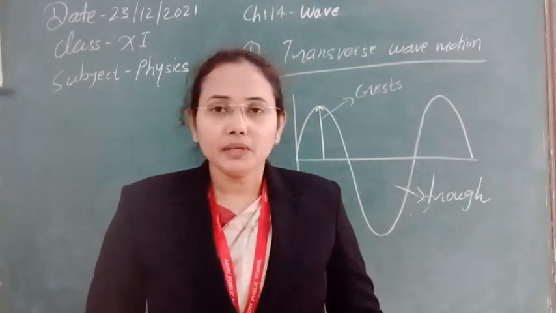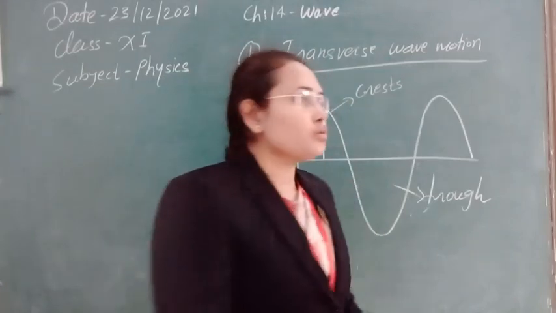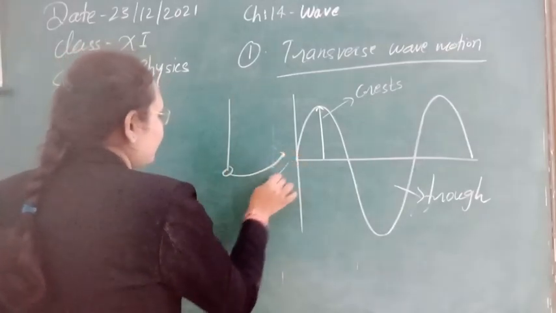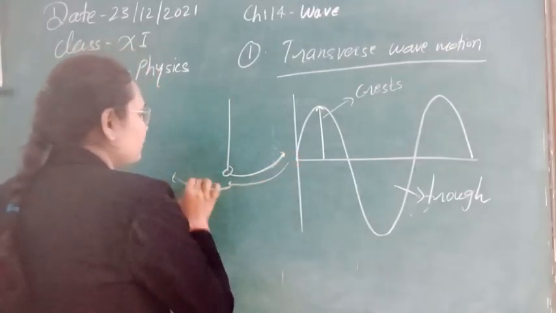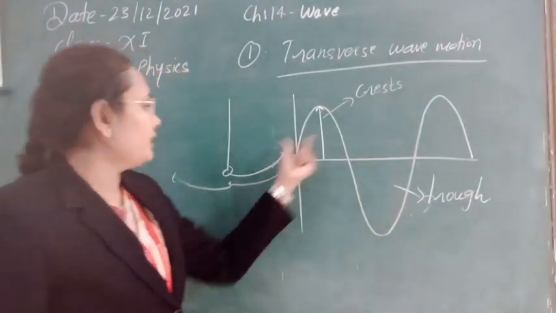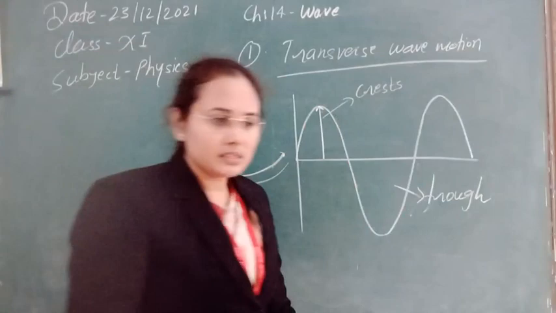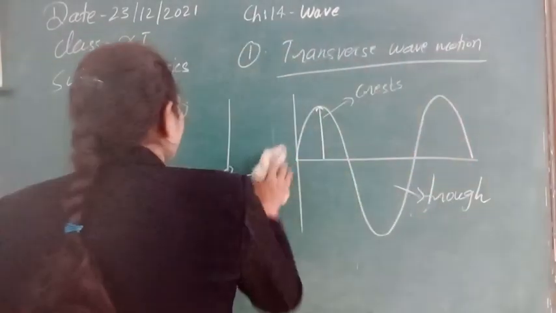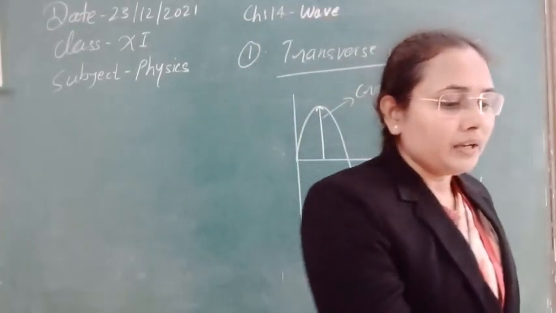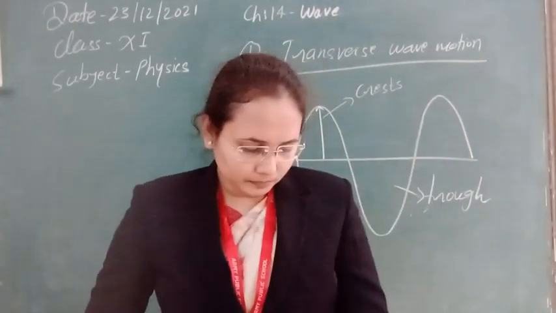Just like a particle vibrating. When it vibrates, obviously it will go in this direction, then again come back to its mean position and go in this direction. When it is going in this direction, it is making the troughs, and in this direction it is making the crests. In the same manner, in wave motion also we get crests and troughs in transverse wave motion. Now, what is a crest and what is a trough?